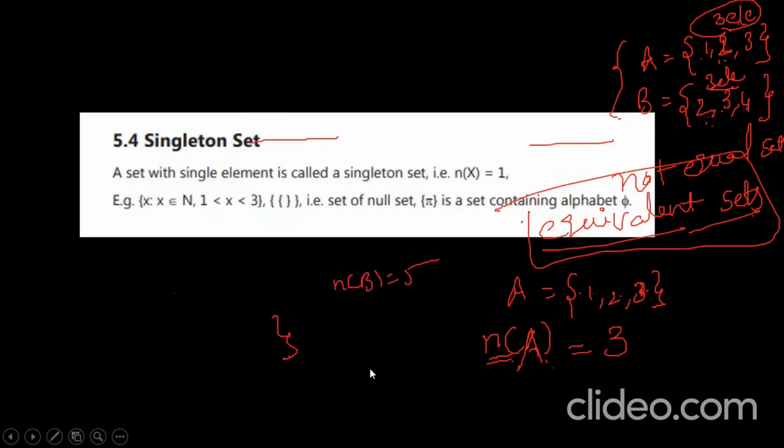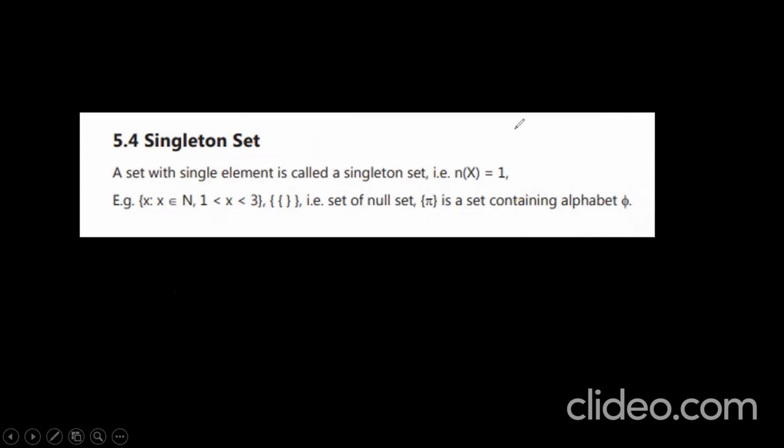Next. You see the next set. That is what? Singleton set. Singleton. The name itself says it contains only a single element. n(X), the number of elements in the set X, is equal to only 1. X is equal to {2}. This is a singleton set.